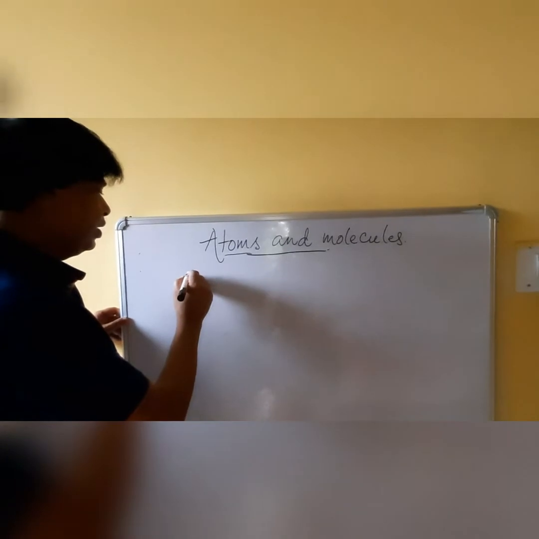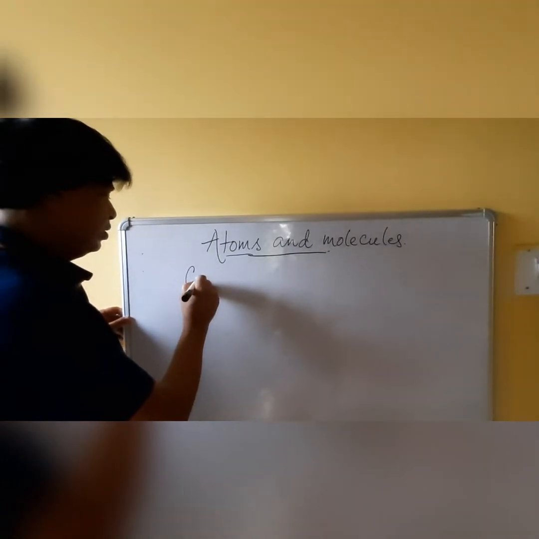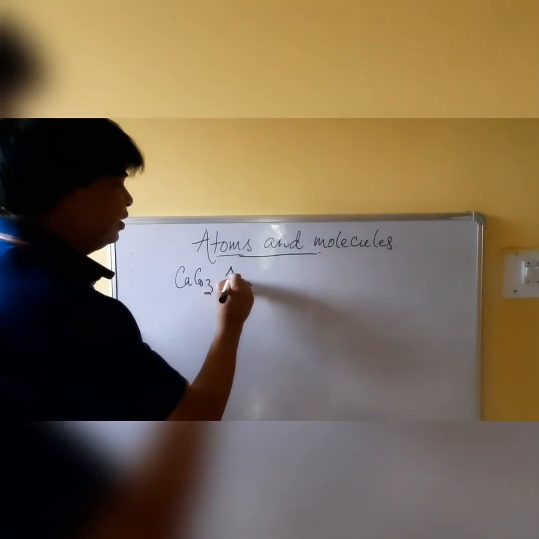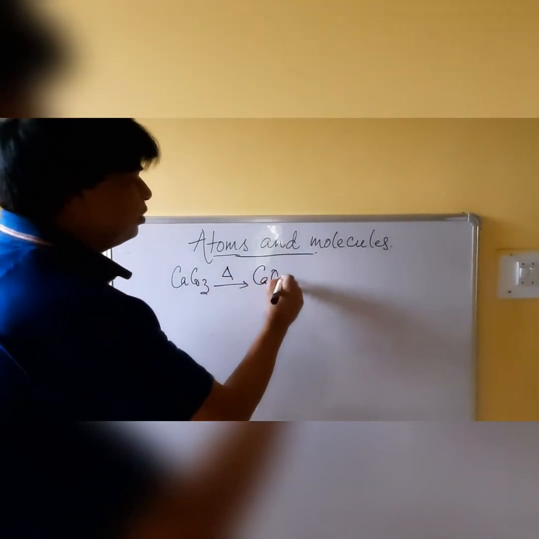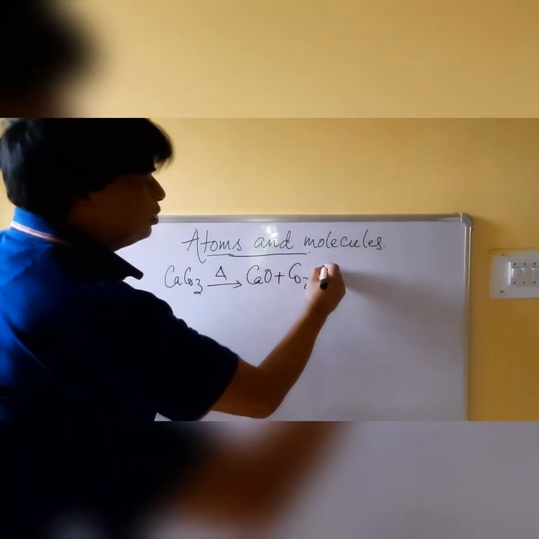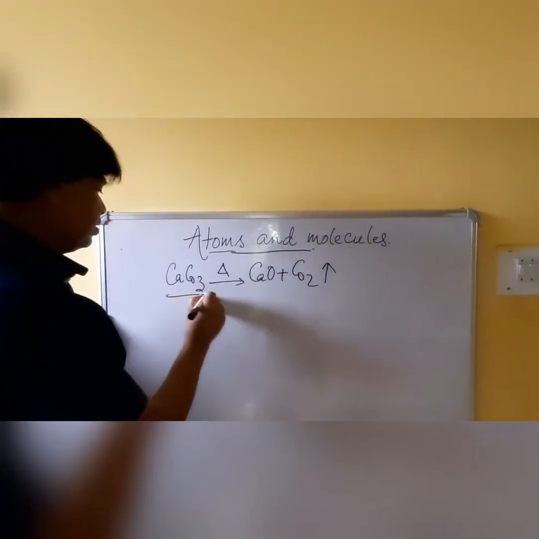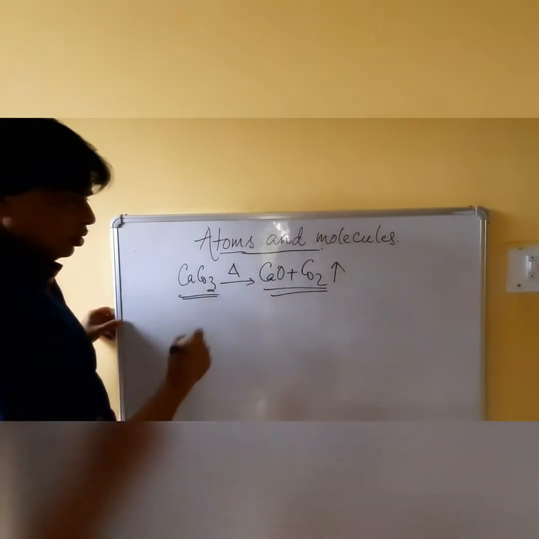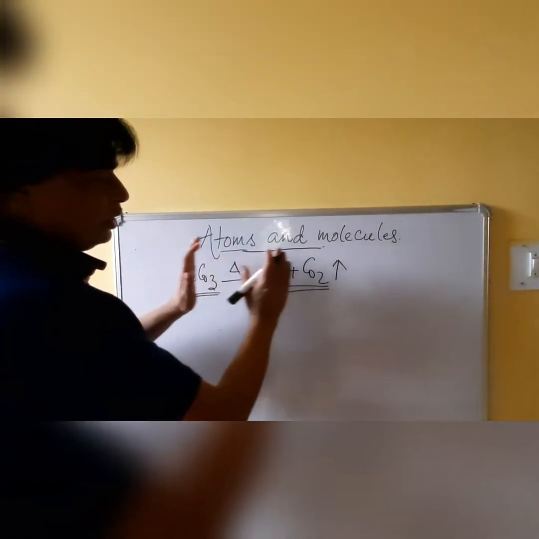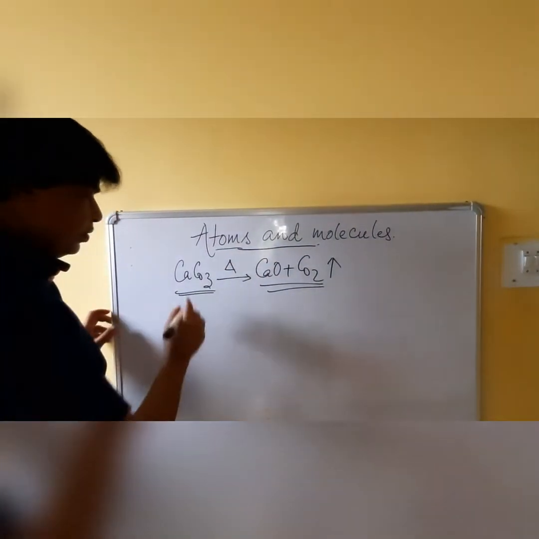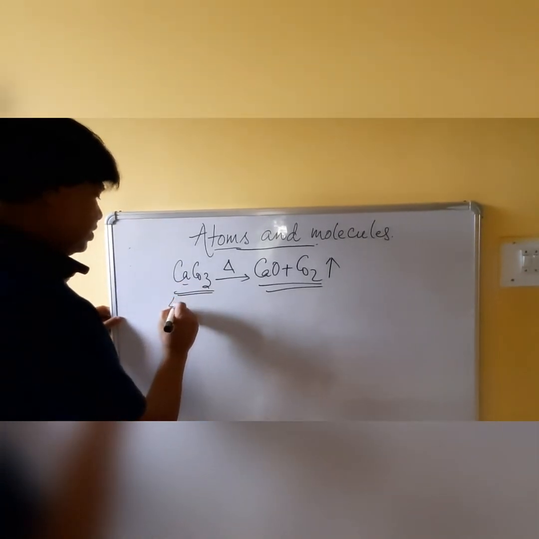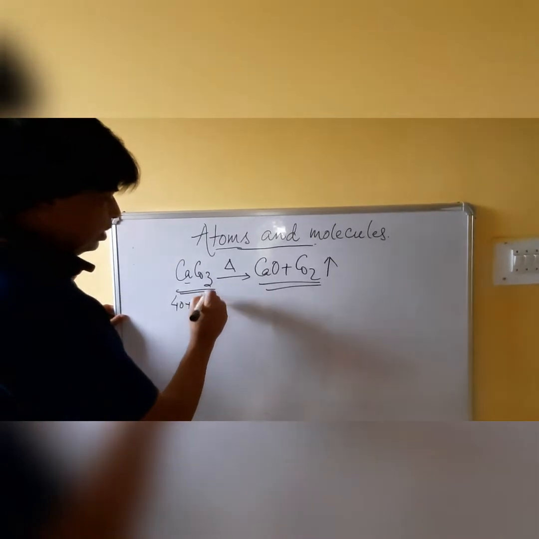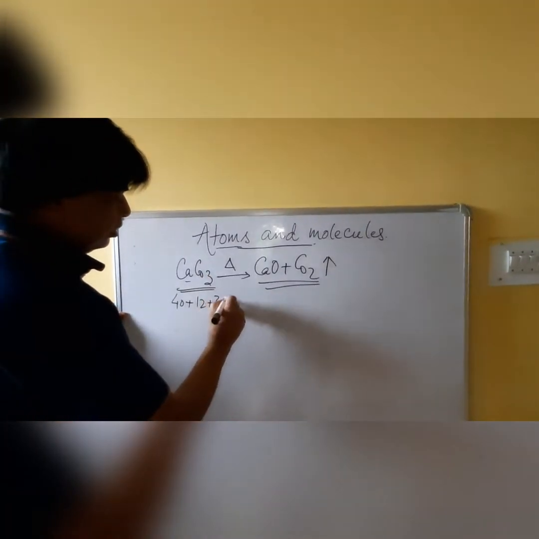Now the equation: CaCO3 after heating gives CaO plus CO2. This is the reactant, this is the product. So the total mass of the reactant is equal to the total mass of the product. Calcium atomic mass 40, carbon 12, oxygen 3 atoms, 3 into 16.